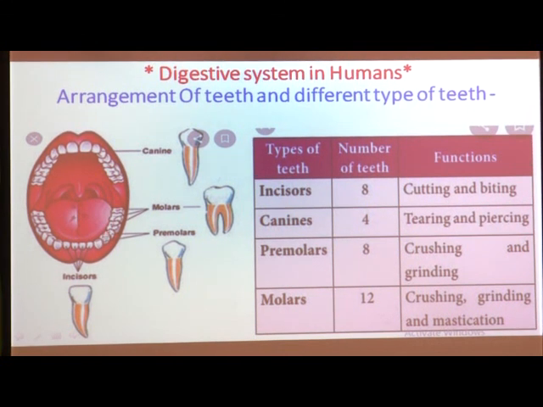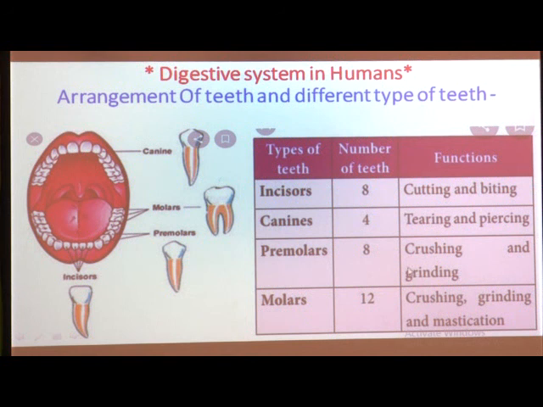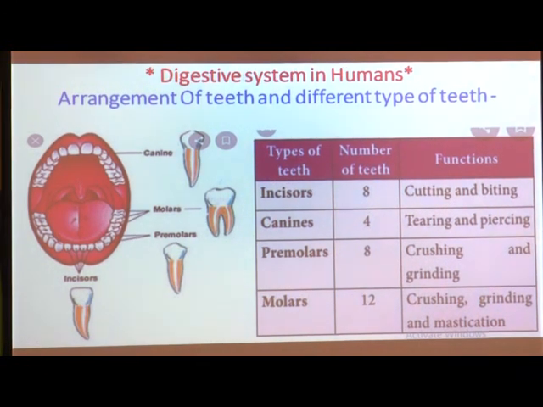There are 4 teeth in the lower jaw and 4 teeth in the upper jaw, and the total number of premolars is 8. These are used for crushing and grinding, to convert food particles into small ones.